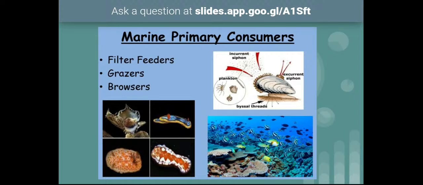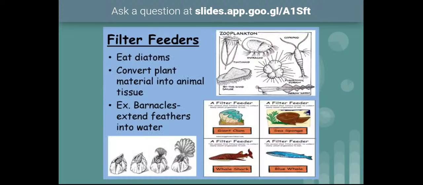Examples of filter feeders are barnacles. They belong to the arthropoda class. And in this slide you can see at the bottom, I am unable to expand these photos in YouTube live. So at the bottom you are seeing these four different types of rock-like structures. They are barnacles, and some zooplankton are also there. You can see the zooplankton on the right side top of the slide.